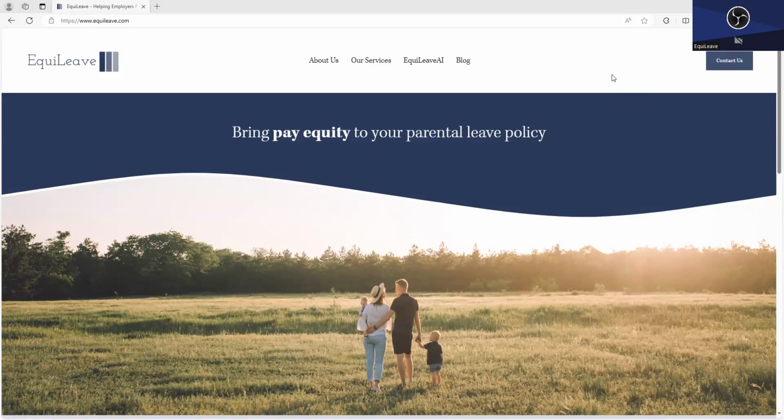The new EquiLeave AI bot that we have launched in the OpenAI store. We are super excited here in January 2024 to be one of the first companies to put artificial intelligence HR tools into OpenAI's platform. We think that it's going to be an awesome resource for leave professionals, for HR professionals, for payroll professionals to supplement the tools that we're working on at EquiLeave. So what we want to do in this video is walk you through our new EquiLeave AI feature, which you can check out as of today in the App Store with OpenAI.